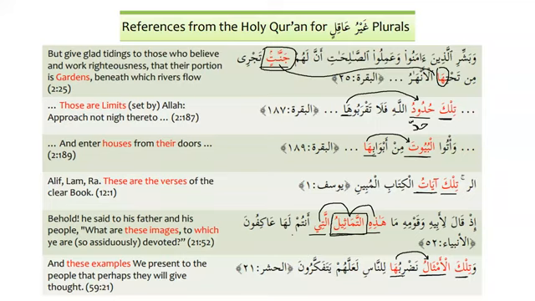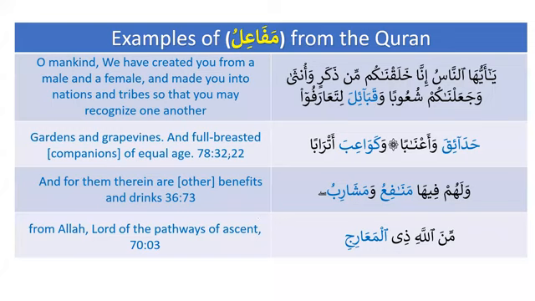Now here, I would like to show you, as I told you in the beginning of the lesson, the examples of mafa'ilu from the Quran, the pattern of mafa'ilu. Ya ayyuhan nasu inna khalaqnakum min dhakarin wa untha وَجَعَلْنَاكُمْ شُعُوبًا وَقَبَائِلَ لِتَعَارَفُوا.